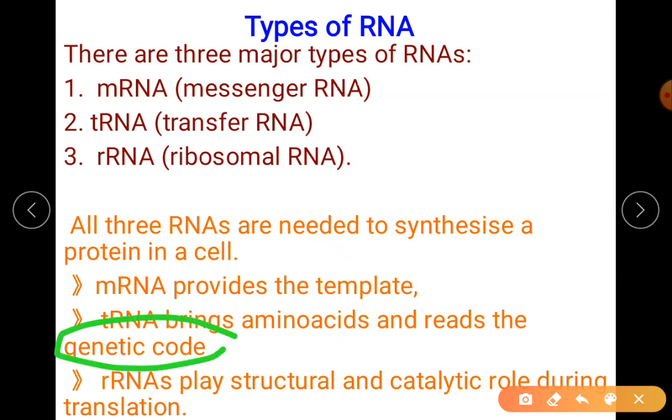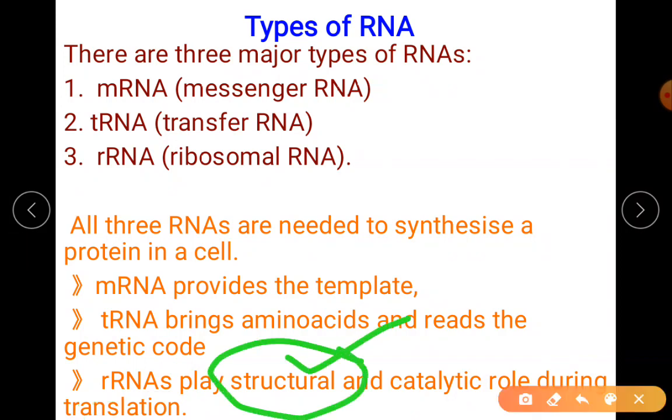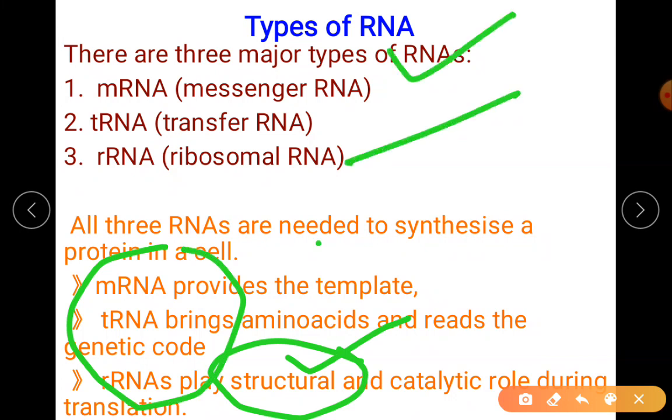Then there is your rRNA, which is catalytic in the whole translation process. Why, structurally, you will understand better in the translation process, which will come in future classes. So see that you are understanding the basics: what types of RNAs are present in eukaryotes, what is the common function, and what are their tasks.